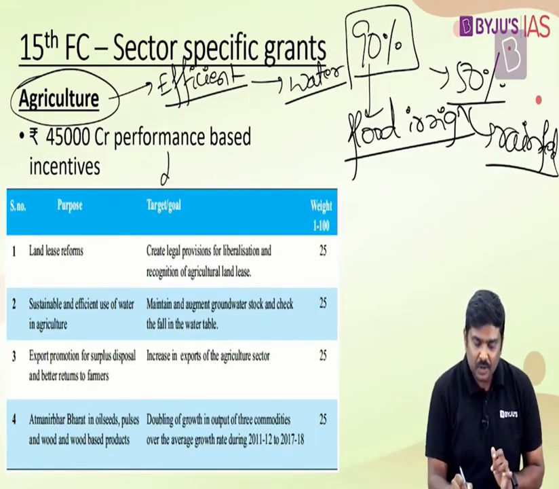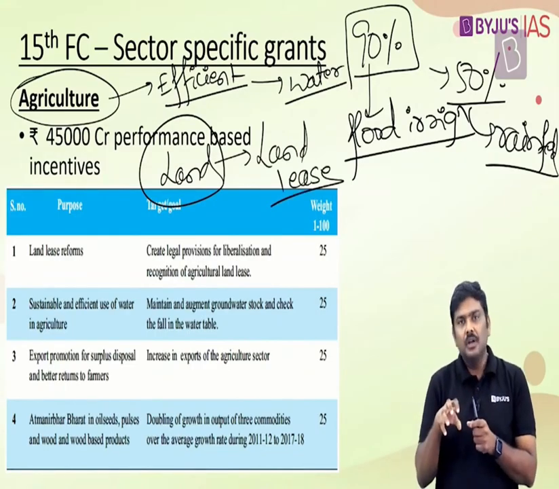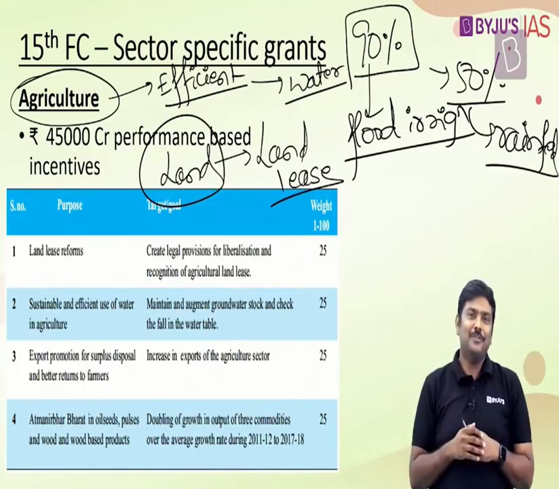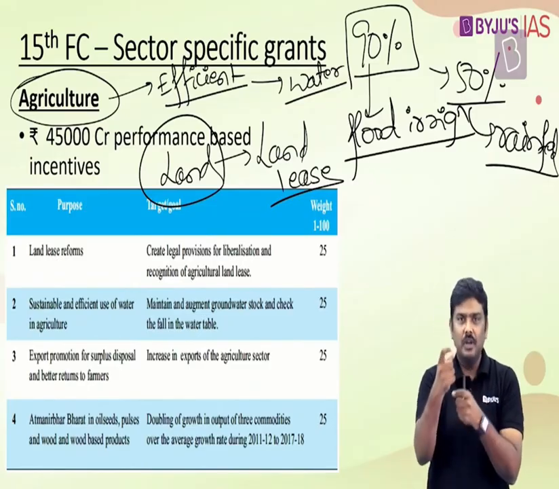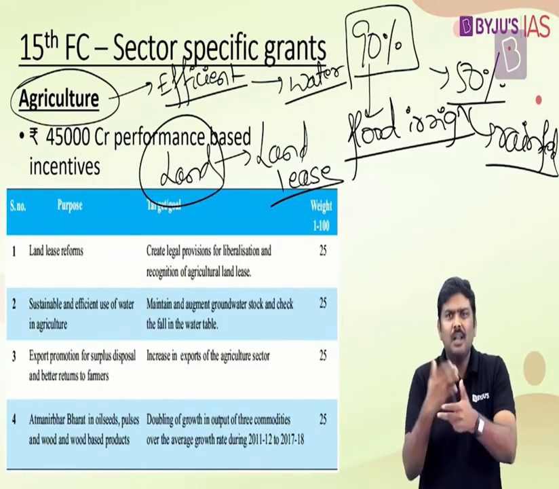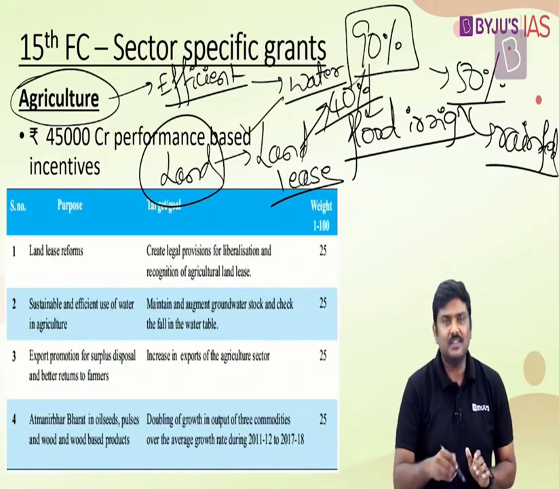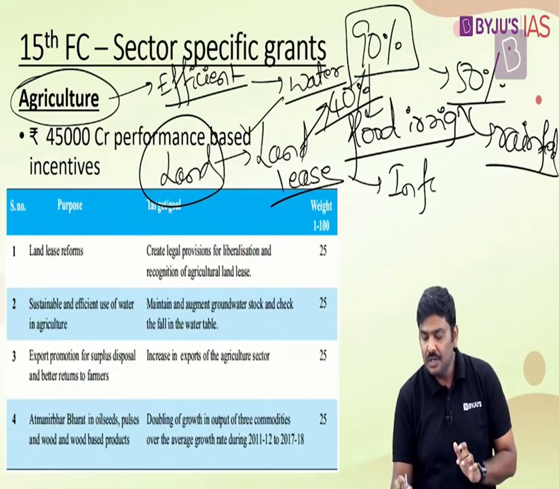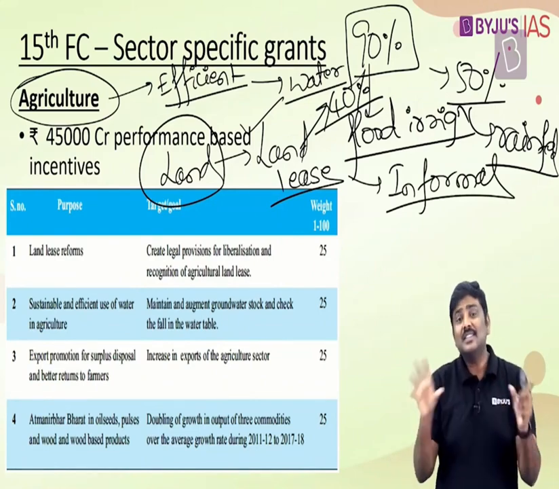Okay. In addition to this, with respect to land, understand this. In many states, we follow the concept of land lease. That is, there is a tenant farmer. Imagine you are the owner of the land and I am a tenant farmer. Both of us enter into an agreement under which your land will be cultivated by me, and I will pay you an amount, or if I share the crop, it is called sharecropping. But please understand this: though in many states more than 40% of the cultivated land is under land leasing, most of these agreements are informal in nature. That is, a verbal agreement has been entered into. And whenever such an informal agreement is entered, there is insecurity with respect to tenancy farming.